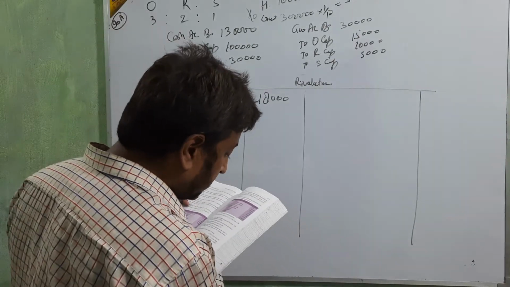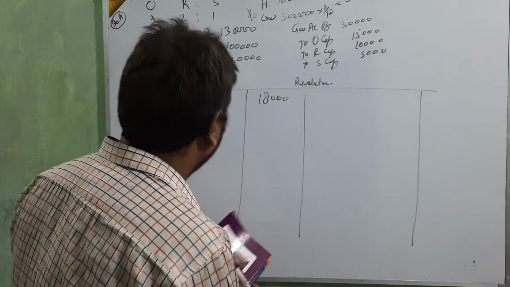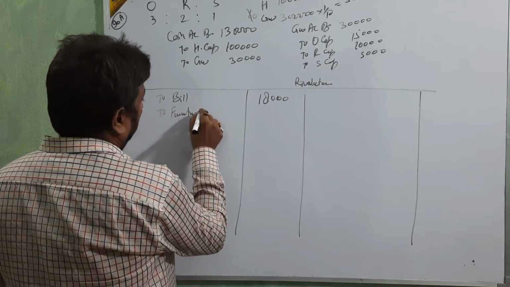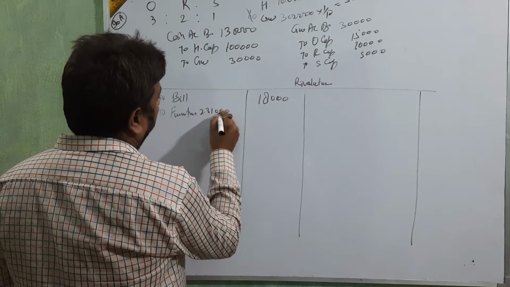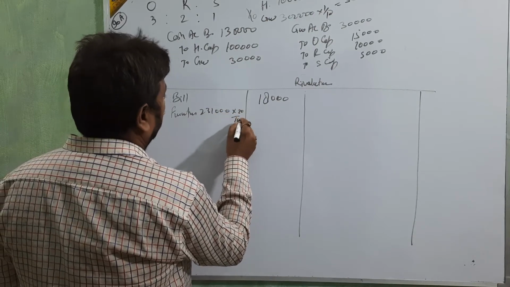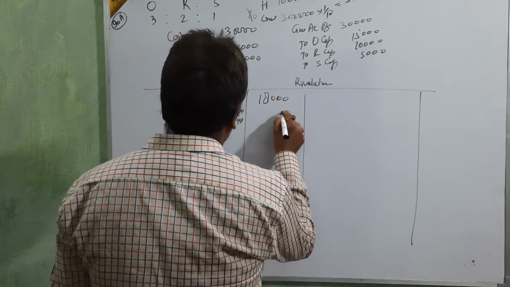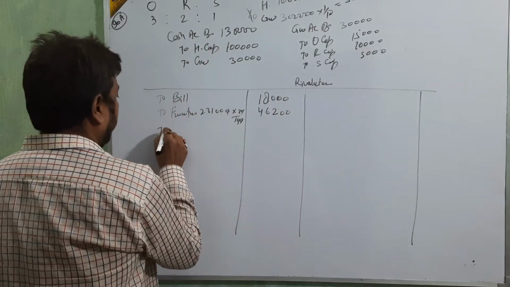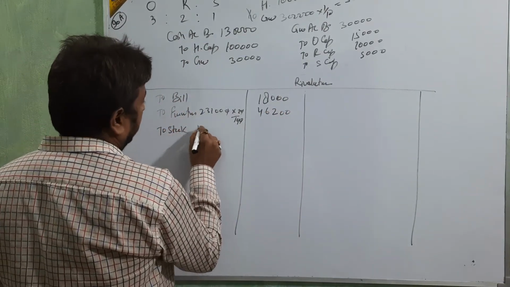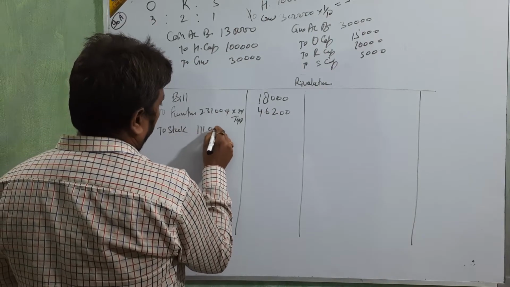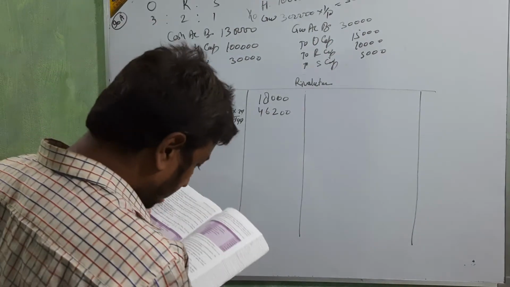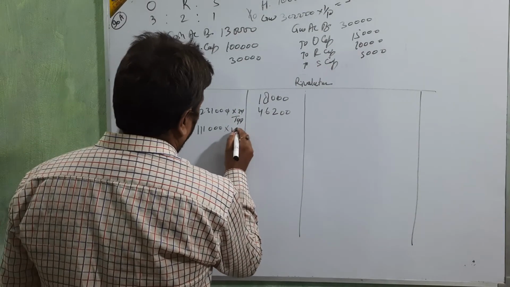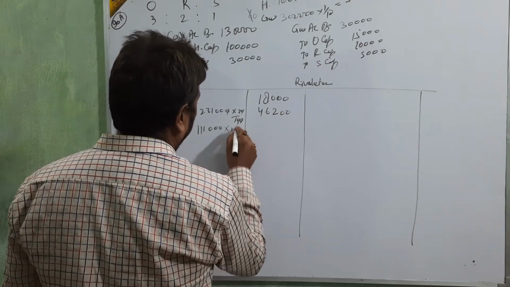Furniture value is 2,31,000, 20 upon 100. Then stock, 1,11,000, 20 upon 100.